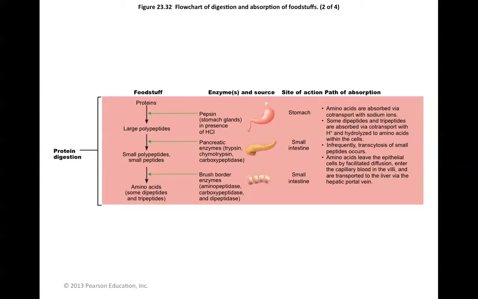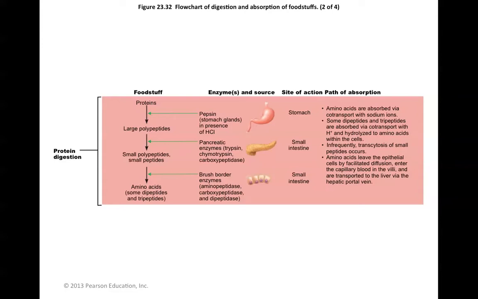In the stomach, this is accomplished with the enzyme pepsin, which is a little bit of an unusual enzyme because it's able to work in the very acidic atmosphere of the stomach. Most enzymes can't work in very acidic conditions, but this is one enzyme that actually prefers them. The pancreas secretes trypsin and chymotrypsin, and these are able to break down larger proteins into smaller parts. And then there are several enzymes that are secreted by the brush border of the small intestine itself: